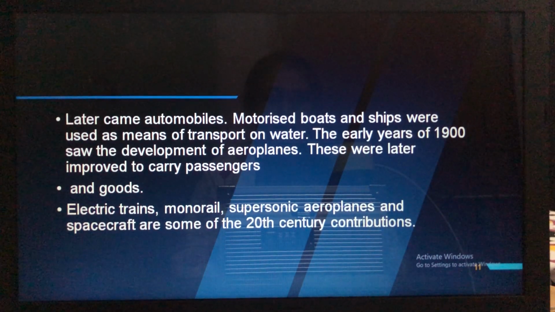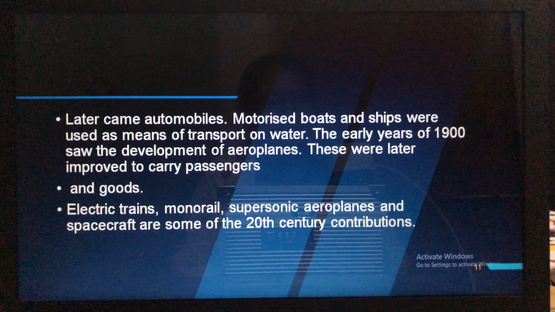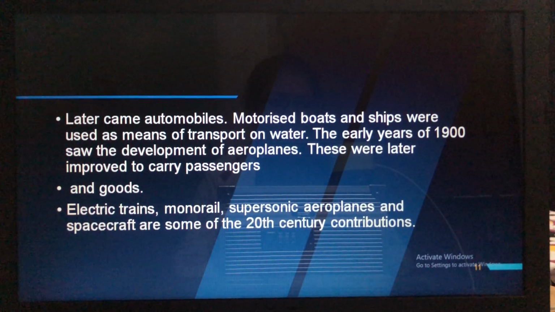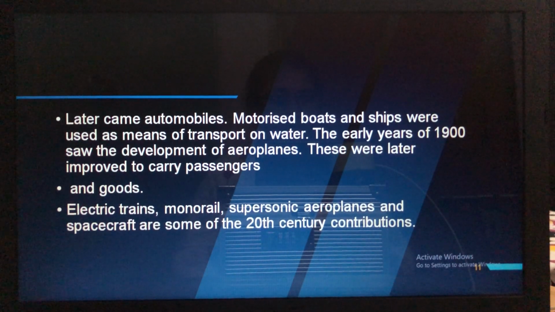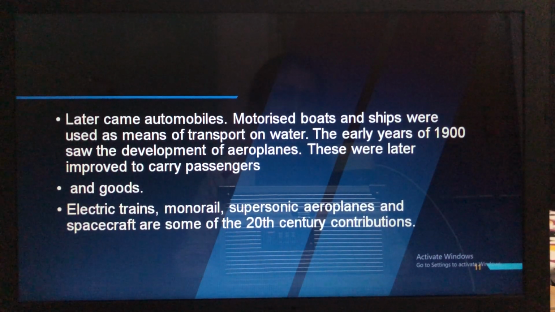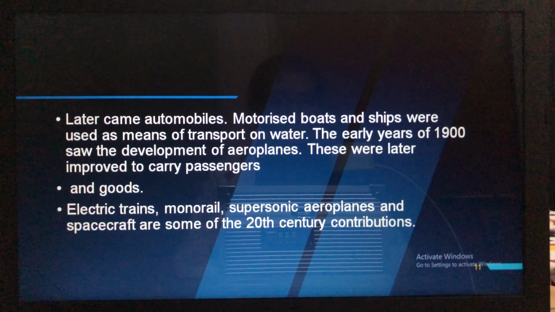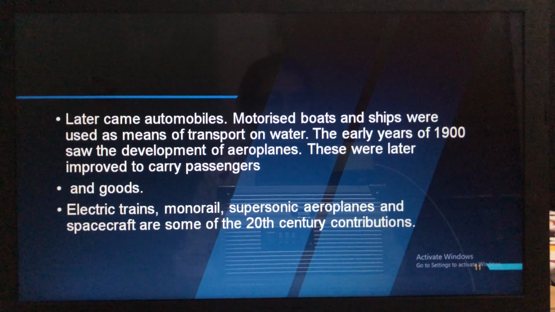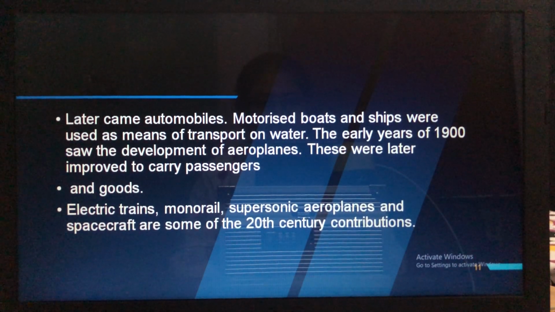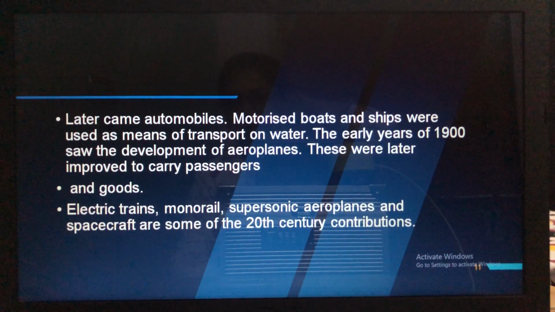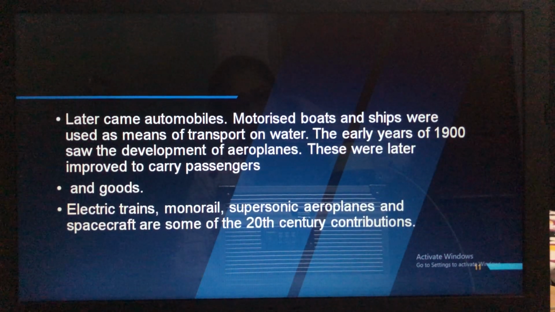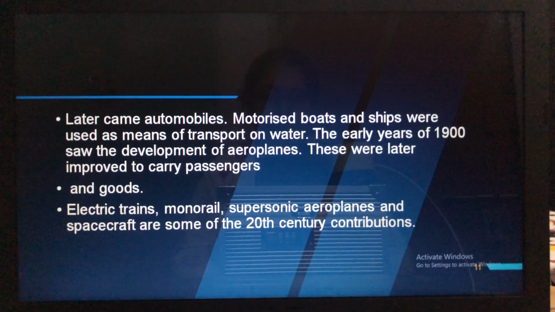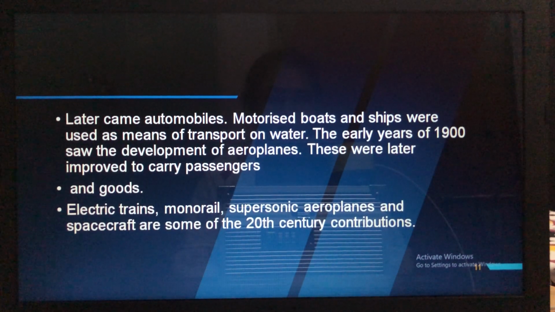The early years of 19th century then saw the development of aeroplanes. These were later improved to carry the passengers. So after these automobiles, because of the ships, they had the motors and all. Then after that came the aeroplanes. Aeroplanes were invented by whom? Wright brothers, isn't it? Then they improved to carry the passengers from one place to another. Aeroplane also is one of the fastest means of transport, isn't it? Within no time you can reach any part of the world. And not only the passengers but also it carries the goods.